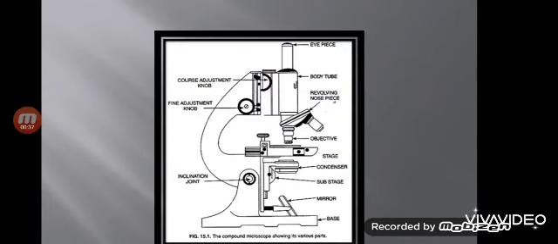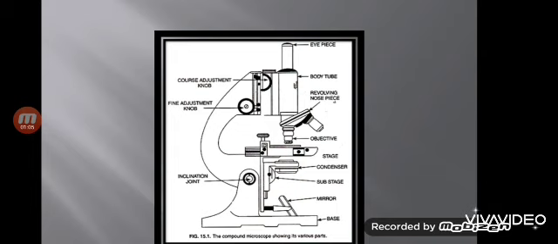You can see at the top, this is eyepiece, then body tube, then revolving nose piece, then objectives. You can see the stage, condenser, substage, mirror, base, then coarse adjustment knob, fine adjustment knob, inclination joint. Okay, so these are the parts of compound microscope.